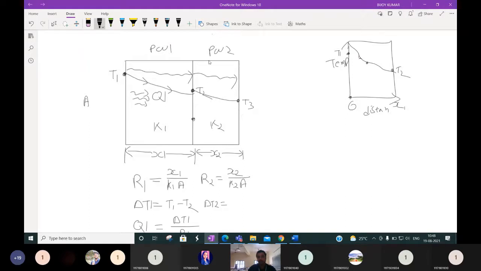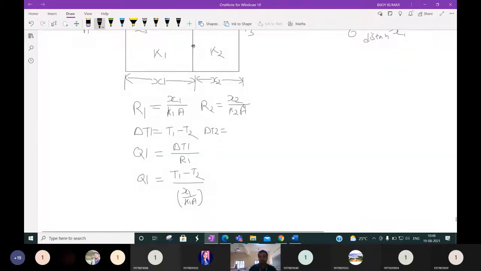The surface temperatures for plane wall 2 are, this is one surface, this is the other surface. It is T2 minus T3. Then Q2 will be delta T2 by R2. Then Q2 we can write as delta T2, that means T2 minus T3, by R2.